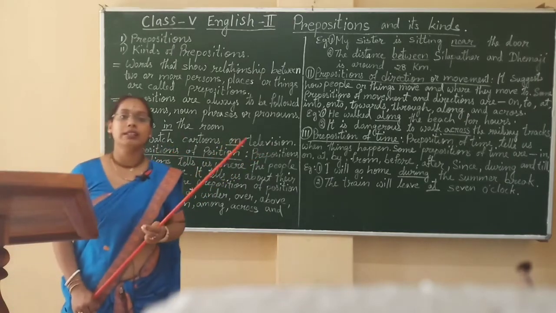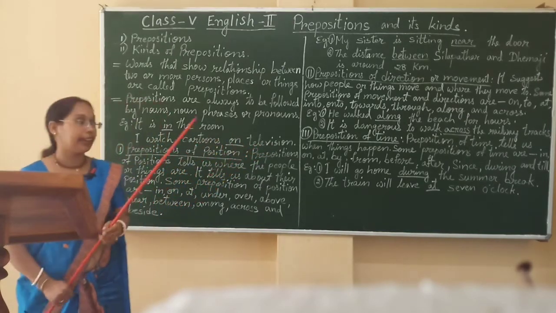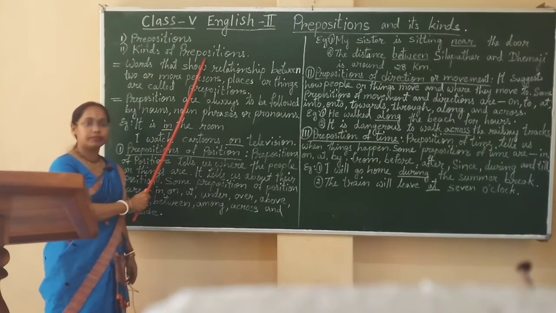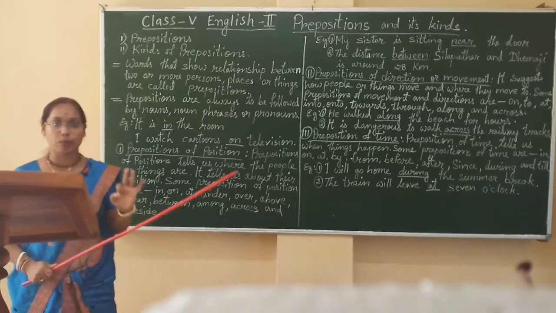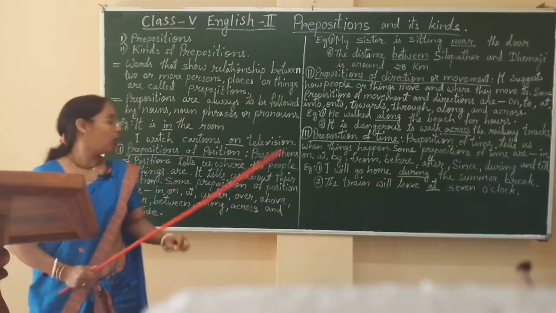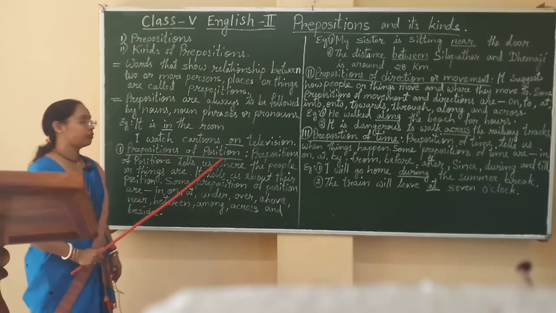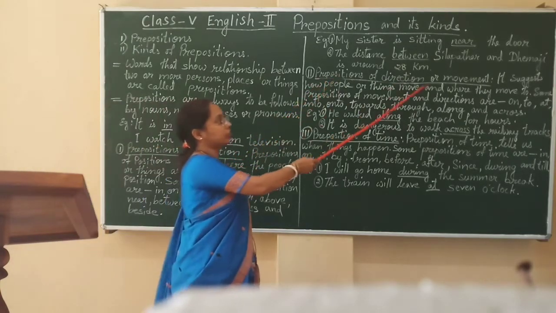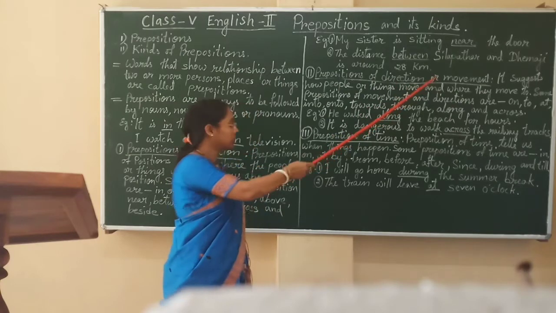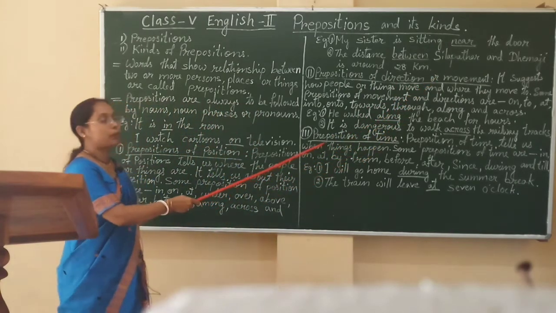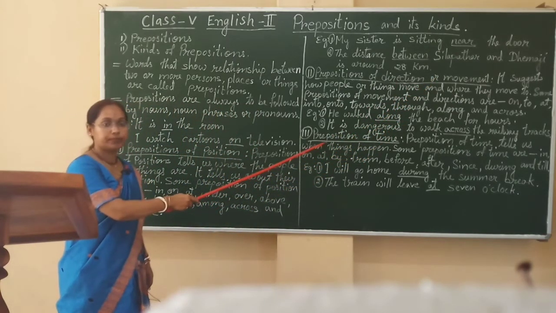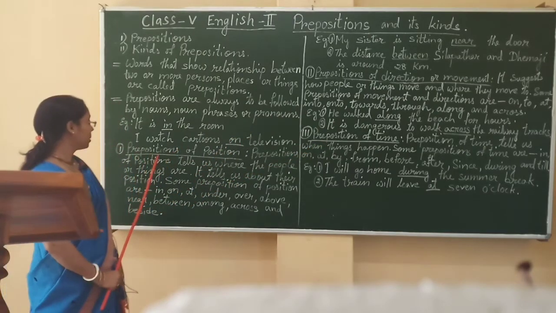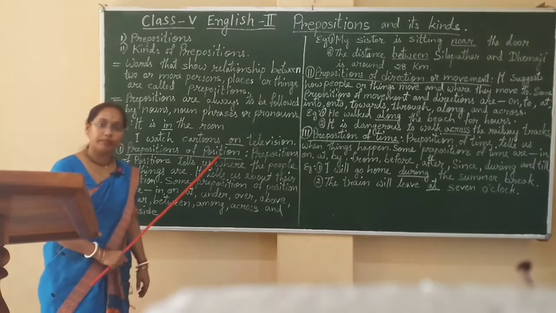Now we will come to the second aspect, that is kinds of preposition. We will see three kinds of preposition. First one is preposition of position. Second one, preposition of direction or movement. And third one, preposition of time. We will see the first one, prepositions of position.